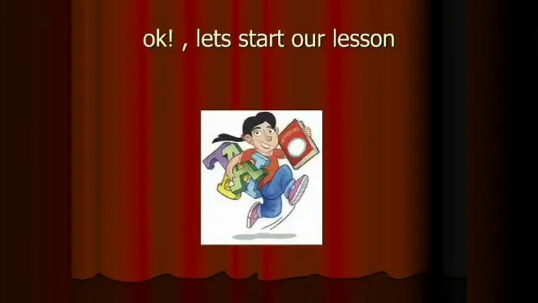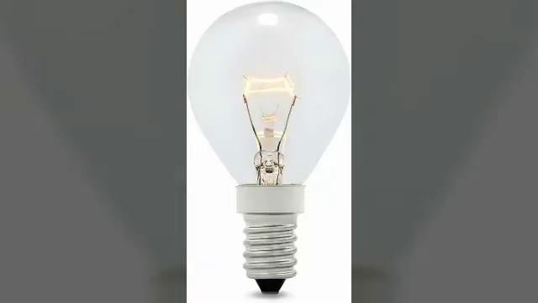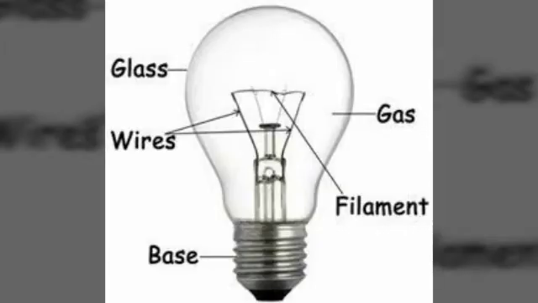Now today I want to talk to you about two main things here. I want to tell you about a bulb. If you take a bulb, you have the terminals and you have a filament. These two things are very important, because the filament breaks.